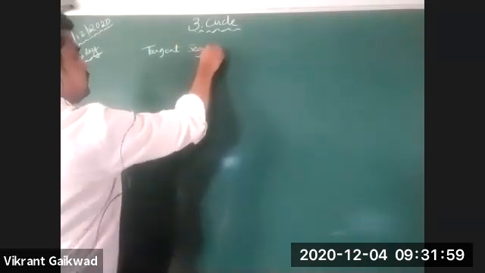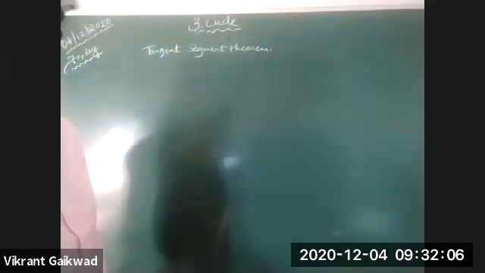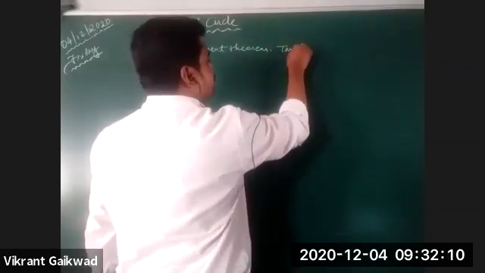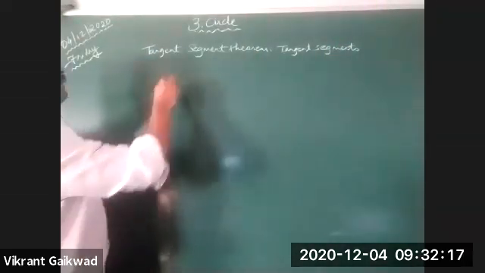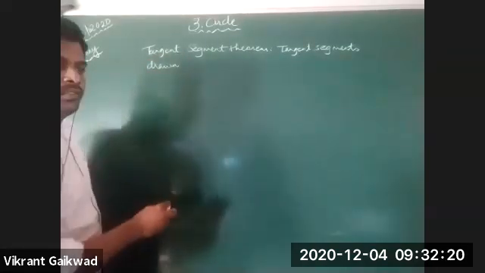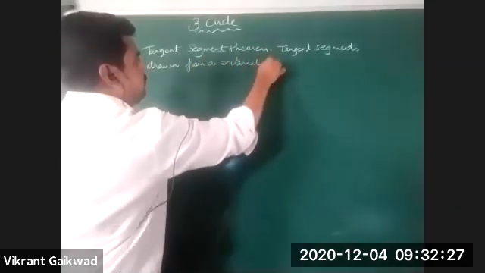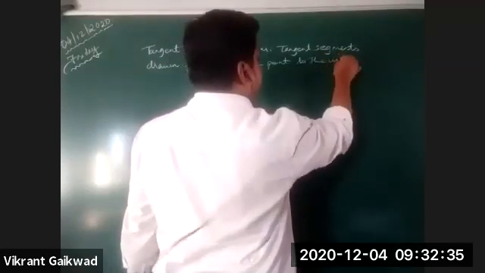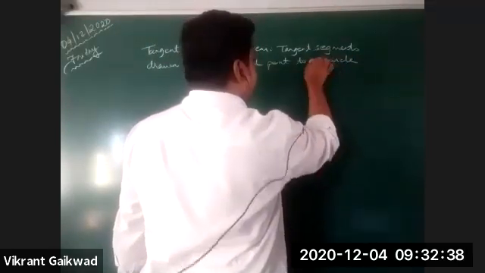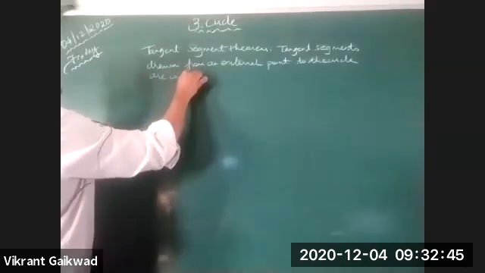The tangent segment theorem: tangent segments drawn from an external point to the circle are congruent. Now, I'm just going to explain this.